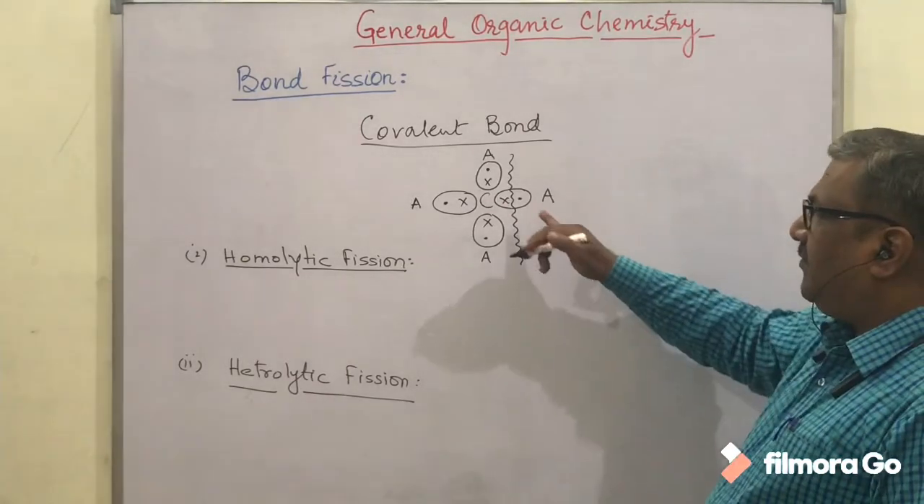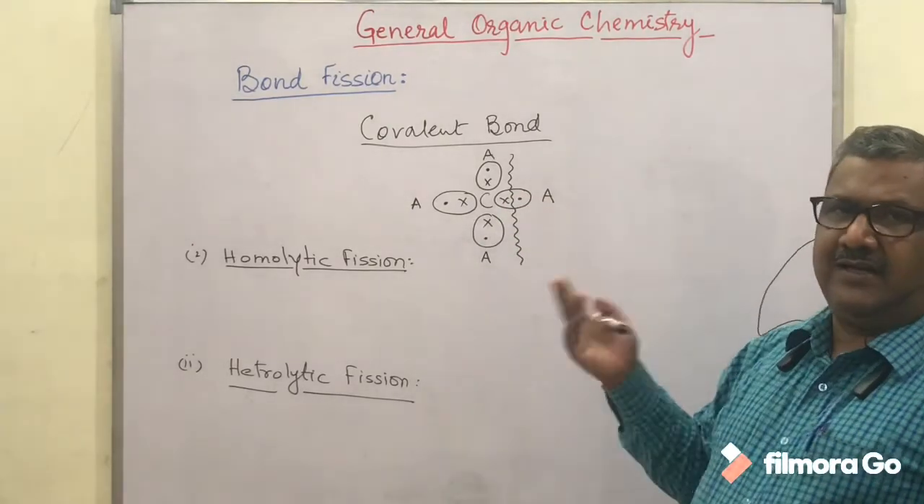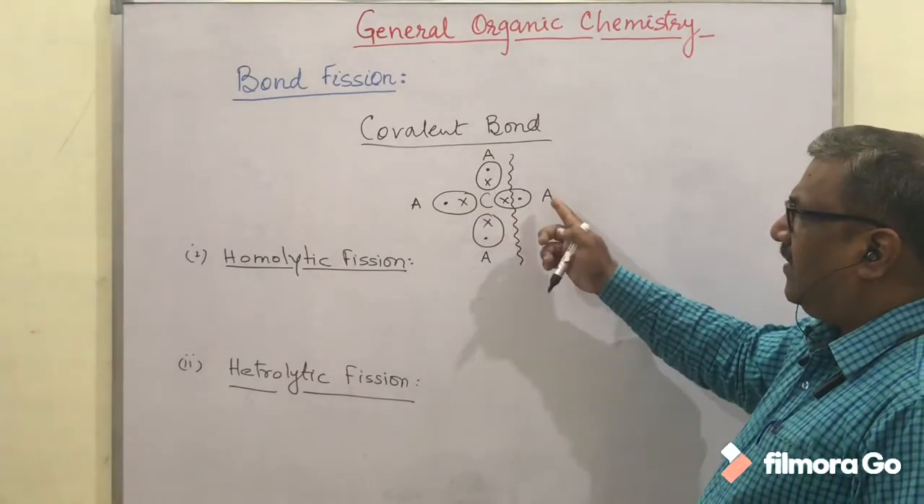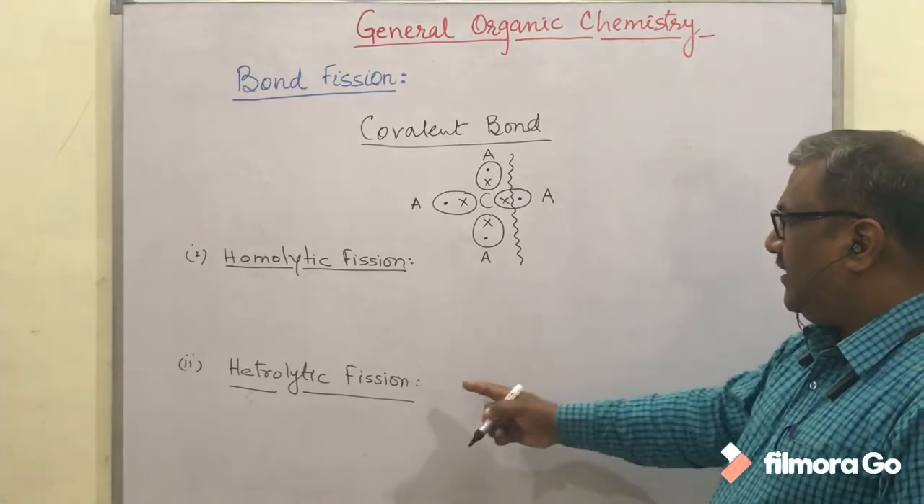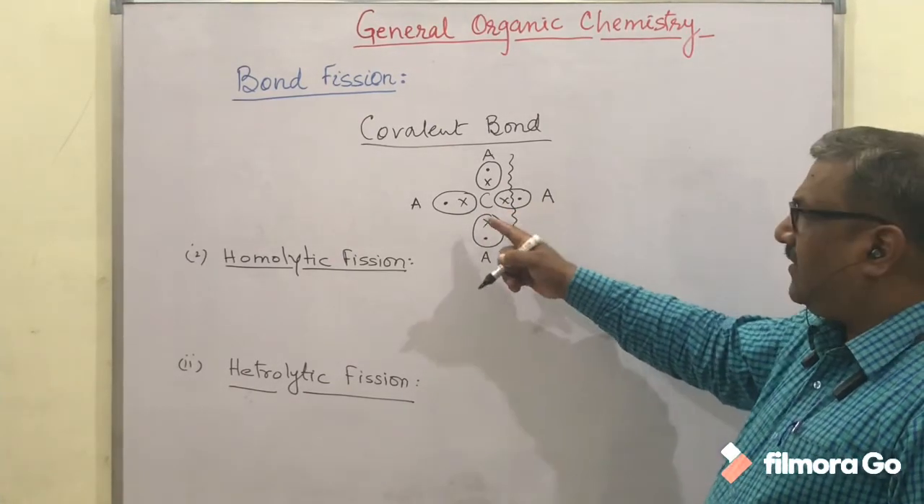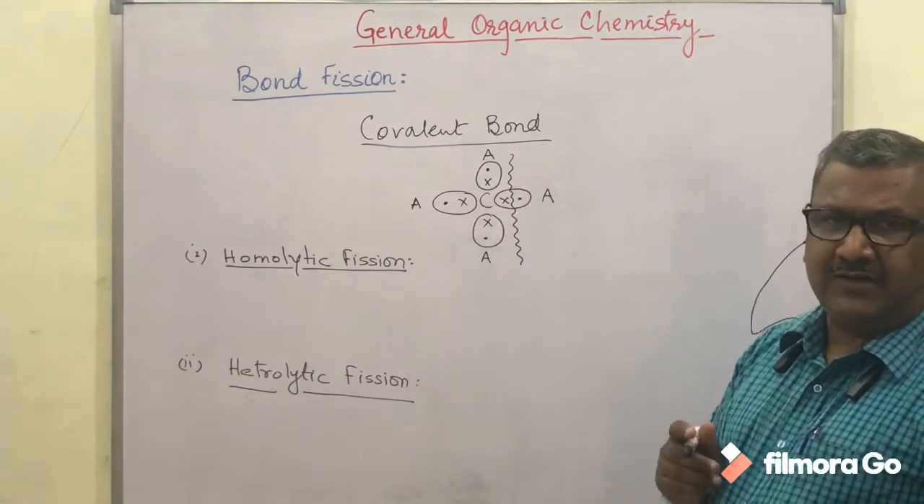So if we are distributing this shared pair of electrons unequally, then there are two possibilities. Either carbon is going to be the gainer or this atom is going to be the gainer of the electron. So in the heterolytic bond fission, there may be two possibilities with respect to carbon. Either it will be a gainer or it will be a loser.